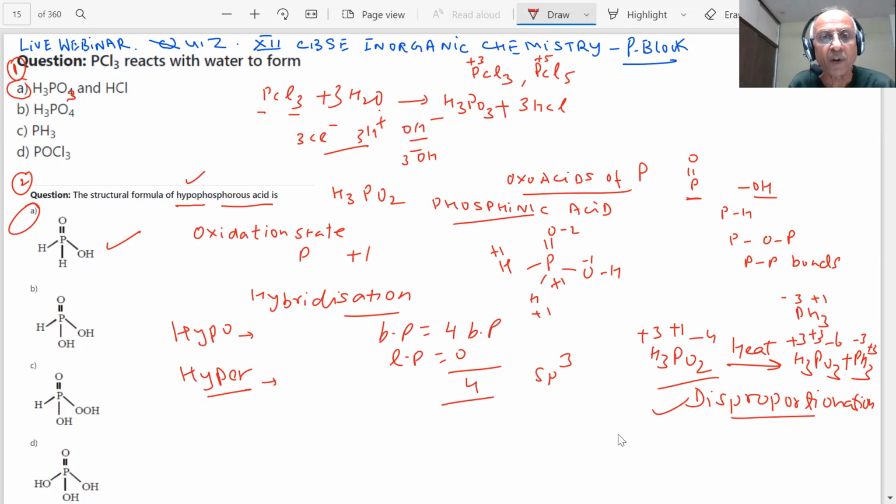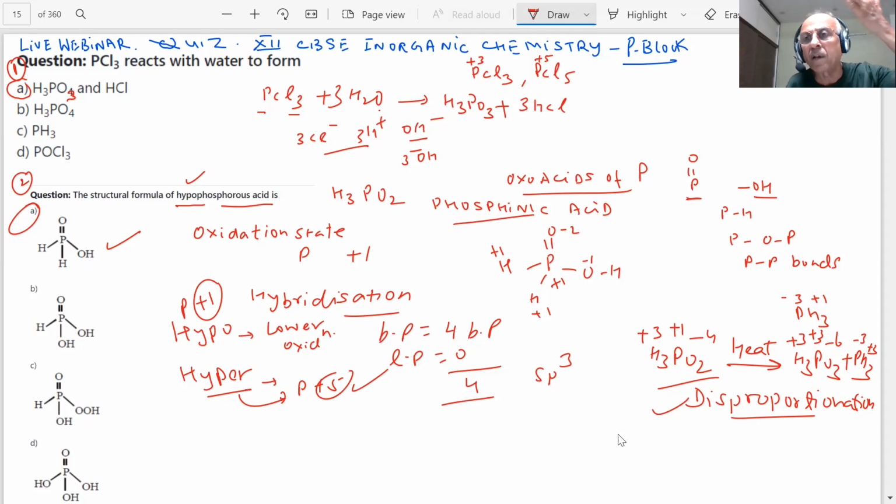So hypo means lower oxidation state, that is phosphorus in +1. Hyper is when phosphorus will be in +5 or something, a higher oxidation state. That is a way to understand.